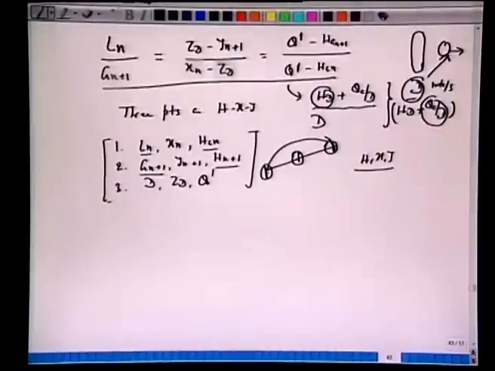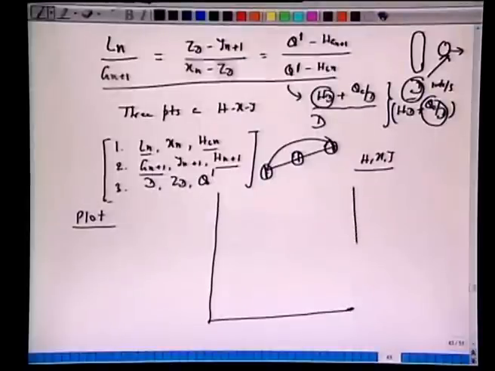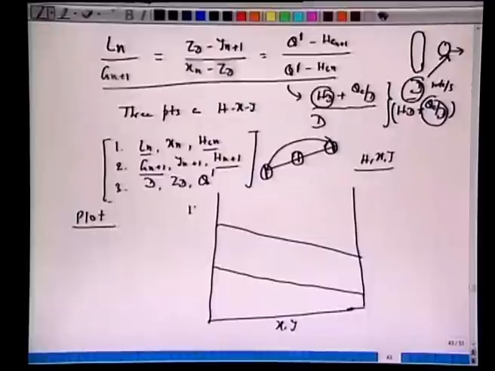We would like to plot this before we end here. So one can plot this on the HXY diagram. So we have this HL and we have this HV. What we have here, Ln over Gn plus 1, is (Q prime minus HG) over (Q prime minus HL). Mark this point and let's call it del D.